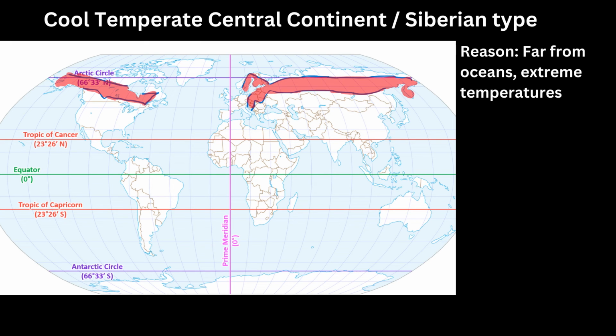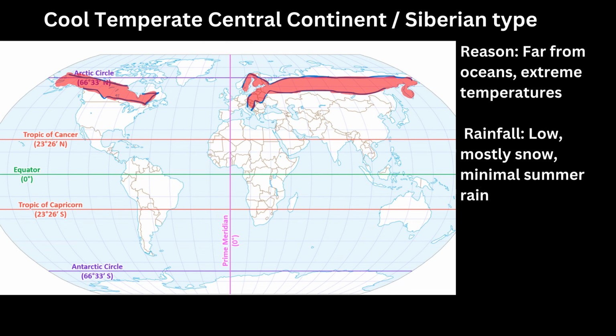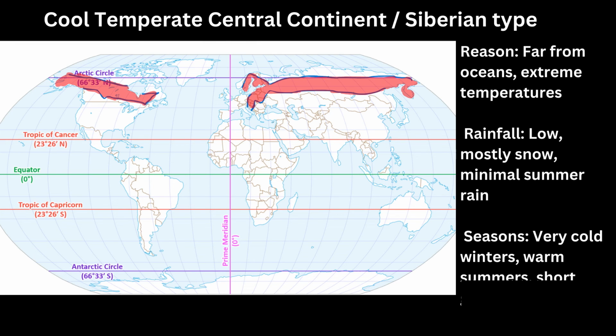Cool temperate continental, isolated from oceanic effects. These interior continental regions undergo extreme annual temperature fluctuations. Distinctly very cold winters with minimal precipitation give way to brief warm summers suitable for growth. Low rainfall persists year-round, mostly in the form of snow.